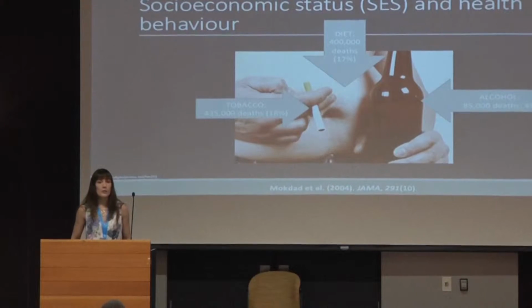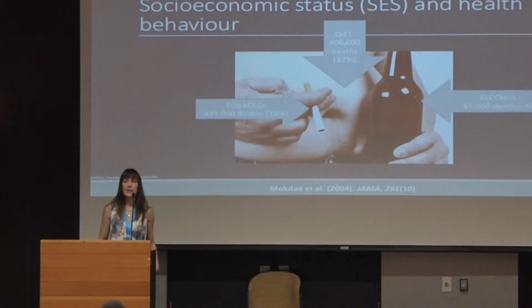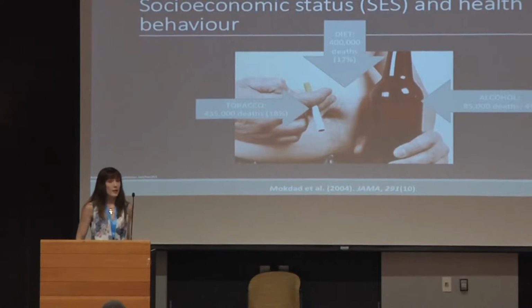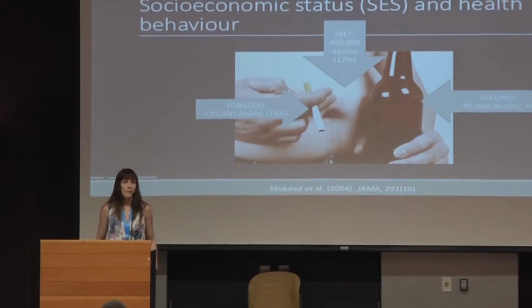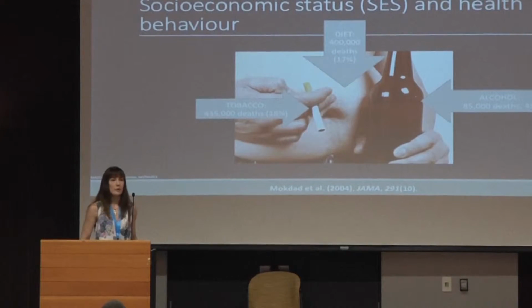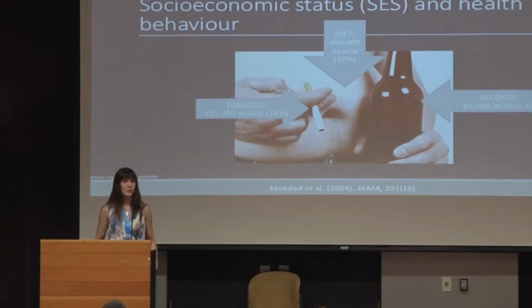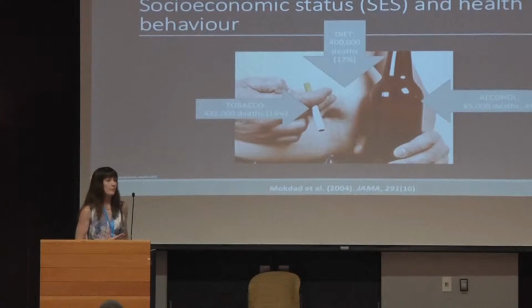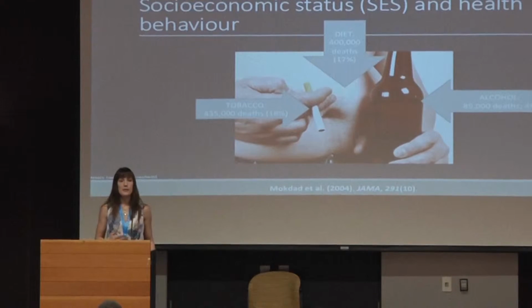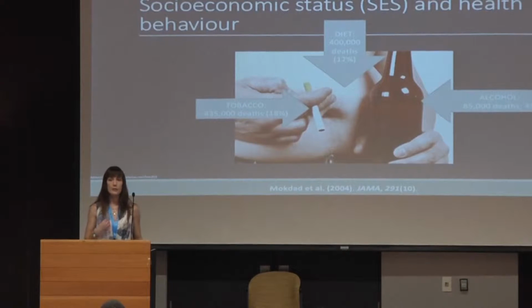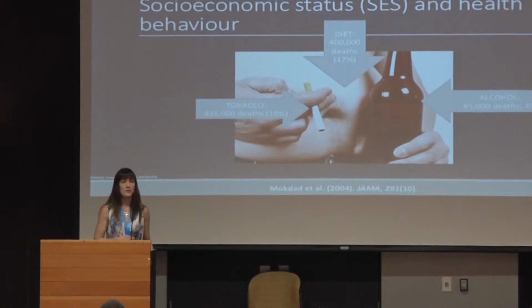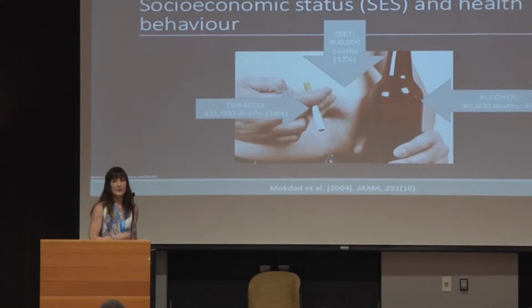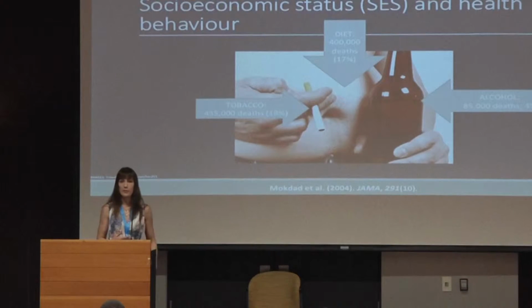Now, some people argue that the poor have poorer health behaviours because they cannot afford to purchase healthier options. However, in the case of diet, this might be true, where a higher quality diet may be more expensive. But 2 of the 3 behaviours we're looking at here, the leading sources of mortality, the more financially costly option, consumption, is also the least healthy one. So that argument doesn't really stand up. And it means that one of the long-standing conundrums of public health is why those people who face the most adverse socioeconomic circumstances are also the people who do themselves a disservice with unhealthy behaviour and compound their situation.